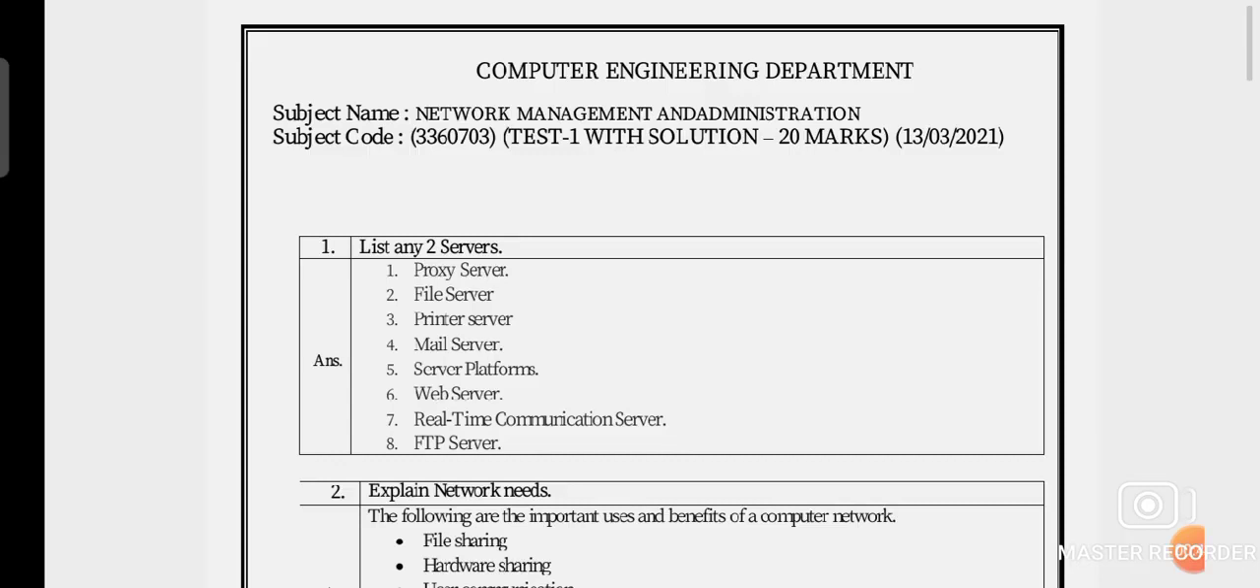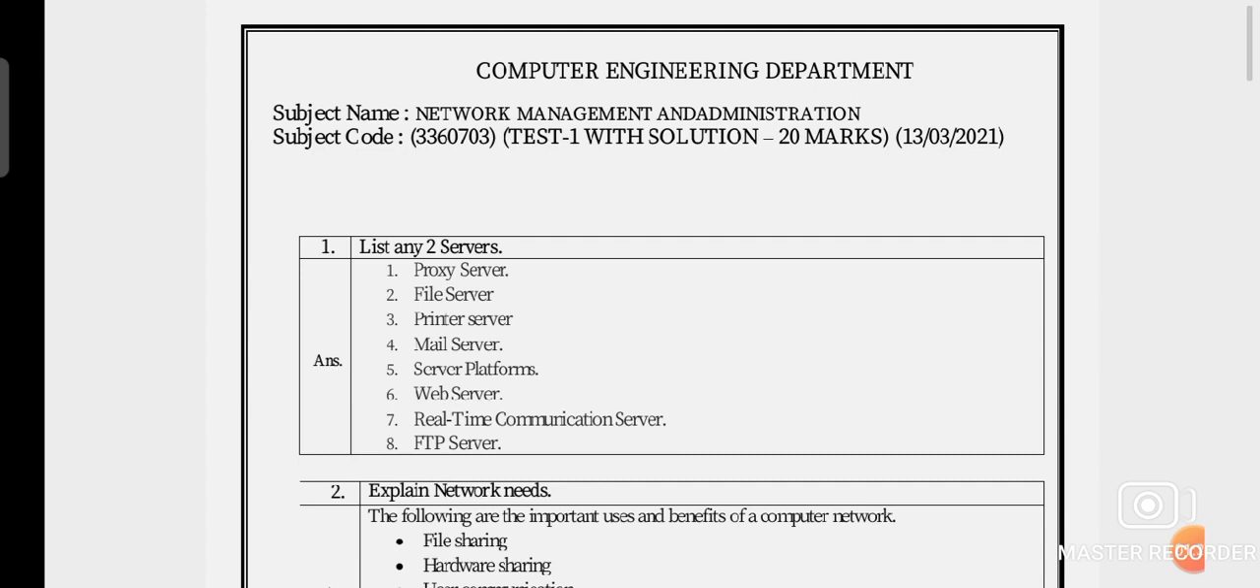So first of all, the first question is: list any two servers. The answer is: first proxy server, second file server, third printer server, fourth mail server, fifth server platform, sixth web server, seventh real time communication server, and eighth file transfer, that means FTP server. Dear students, this question was asked in the GTU exam for 2 marks.